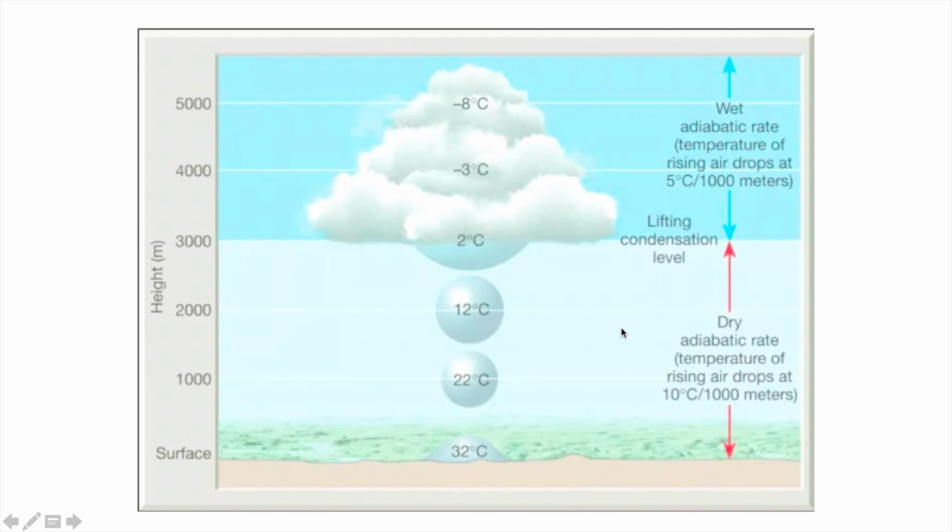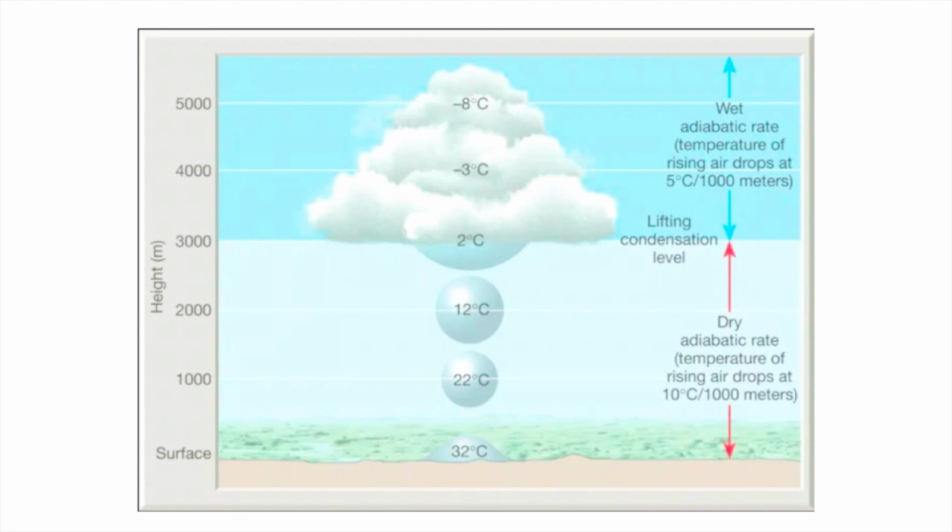So in this way, any cloud will develop. This is how a cloud develops. Initially we have a dry adiabatic change for a few kilometers. Once it reaches the level of condensation, after that we have a wet adiabatic change. And why is there a wet adiabatic change after this height? Because now moisture gets condensed. Now that parcel is saturated.